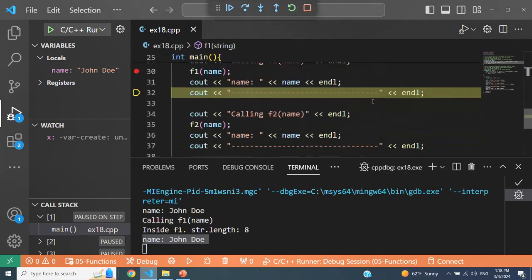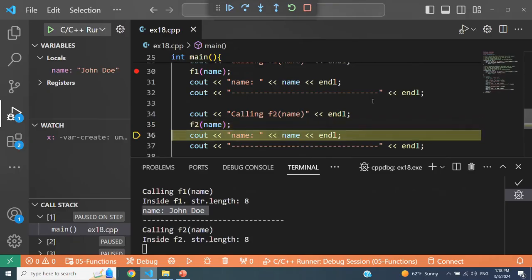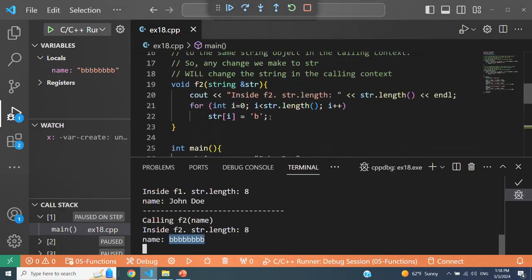But when I call f2, which is the second function, now I'm passing a reference, which means that any changes that I make to the parameter actually change the name, the string in the calling context. So if I now print it, you can see that name has changed to BBBBB, which is what we did in f2. All right.